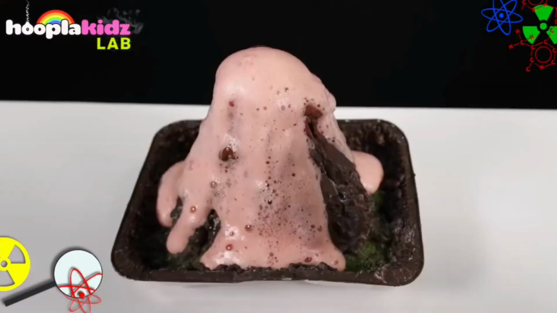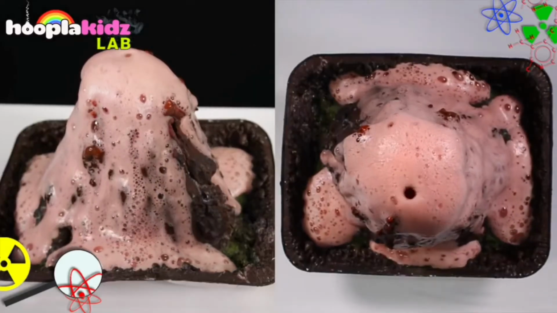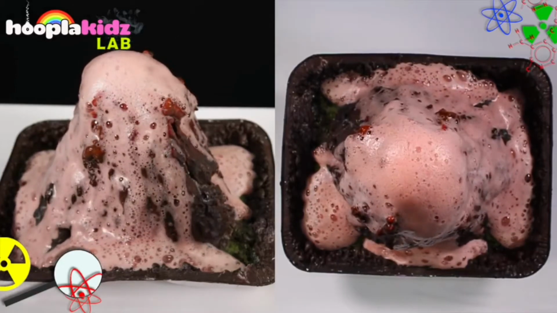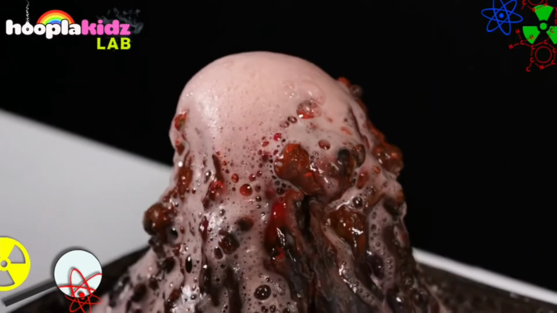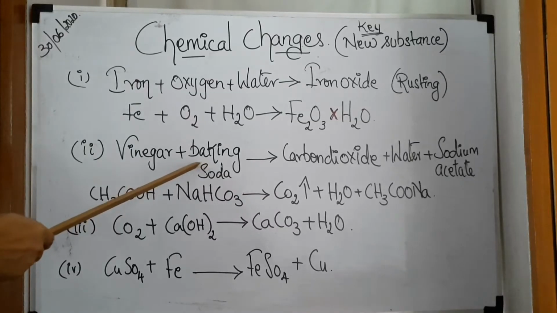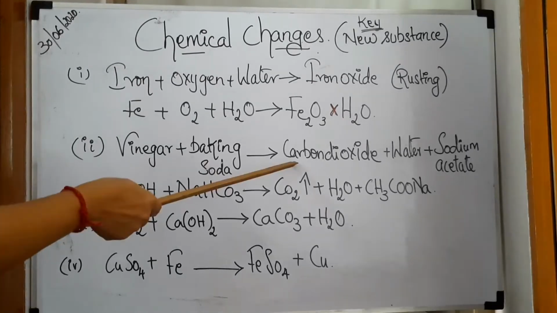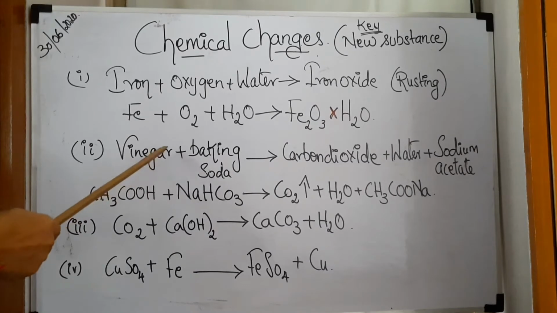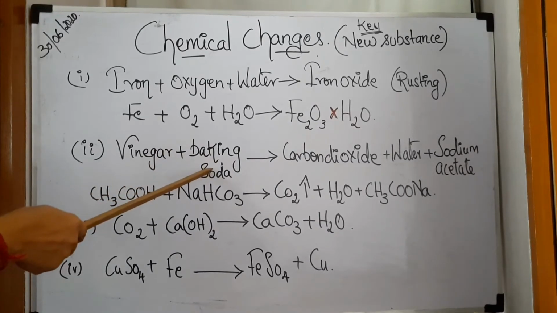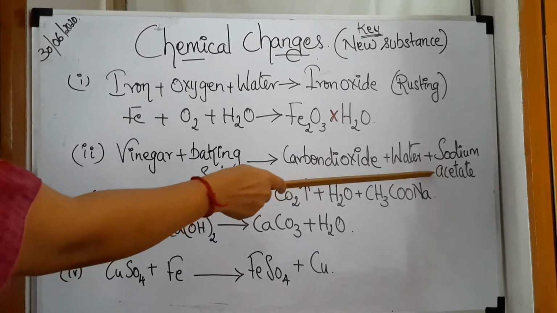It is because carbon dioxide is trying to escape out. Even when mummy is making appams, she would add either yeast or baking soda to the batter, and the carbon dioxide would escape out, making it more fermented, right? So, this reaction is one such reaction. Vinegar plus baking soda gives carbon dioxide plus water plus sodium acetate.